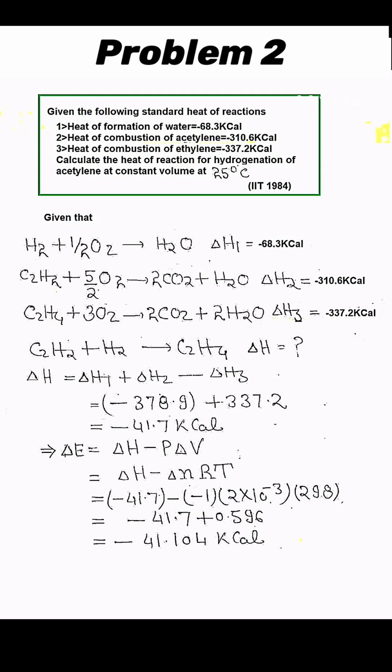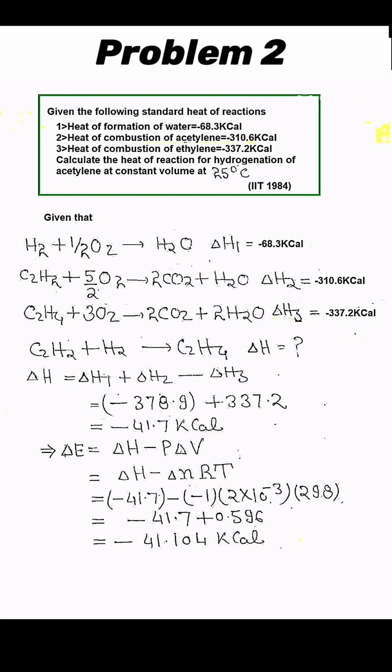In the problem of Hess law given here, the component equations are heat of formation of water, heat of combustion of acetylene and heat of combustion of ethylene. When we convert this information into chemical reactions, we get a set of three equations as shown here with their respective enthalpy values. Now the principal reaction is hydrogenation of acetylene. By inspection method, when we add chemical reactions 1 and 2 and subtract chemical reaction 3, we get the principal reaction and its enthalpy value.